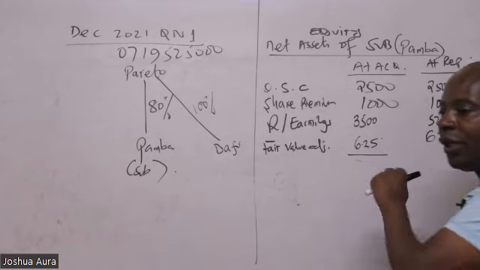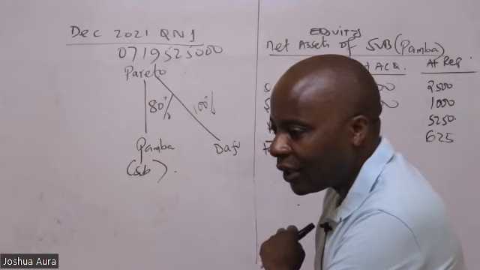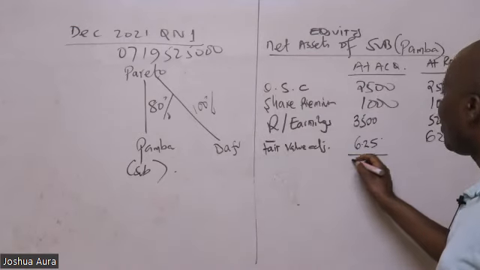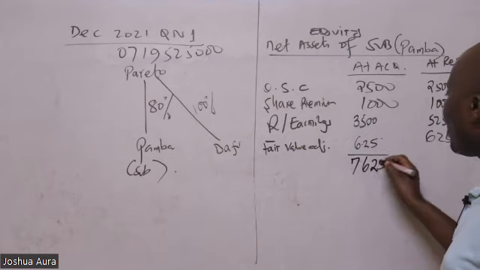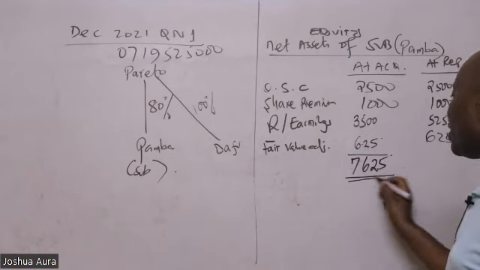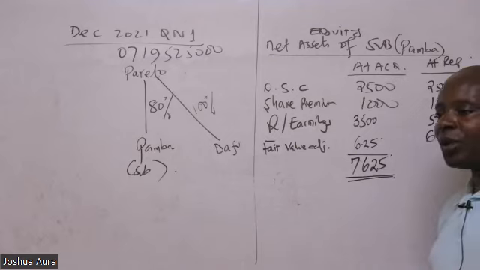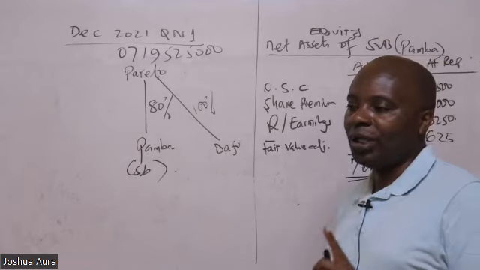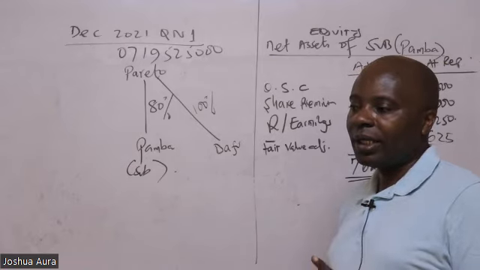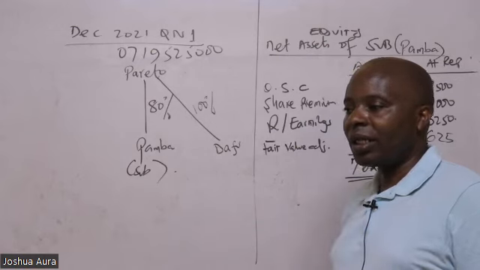So according to Willie, we have here 76.25. Leave alone this. 76.25 represents our net assets at what here? At acquisition. Net assets at acquisition, 76.25.